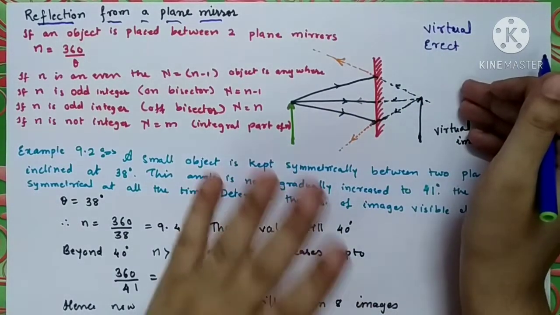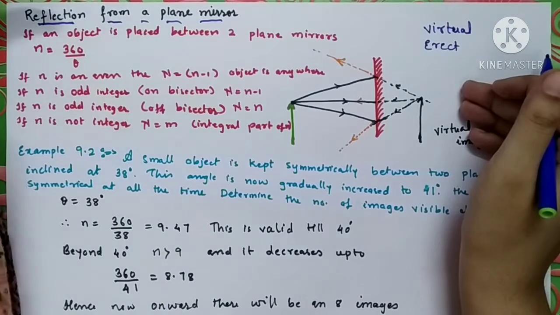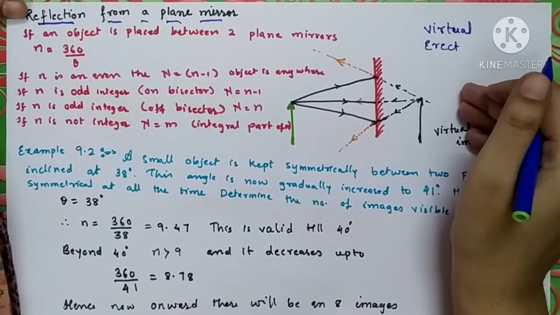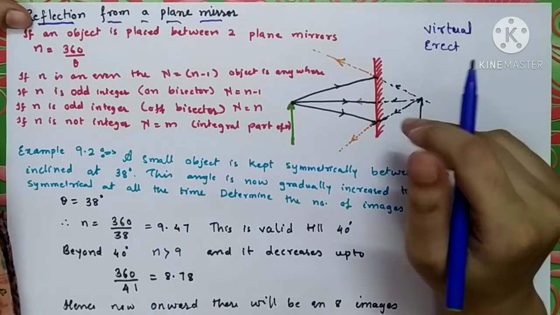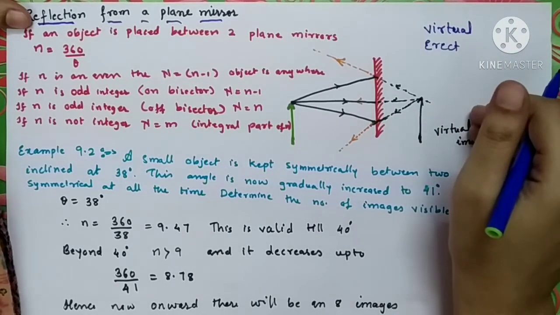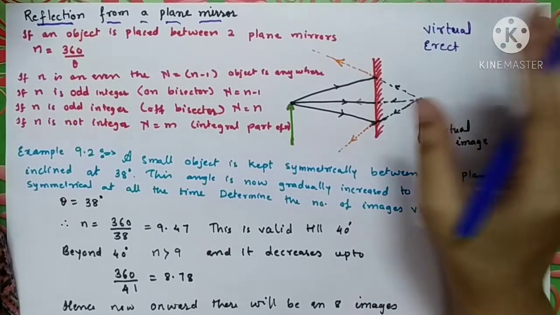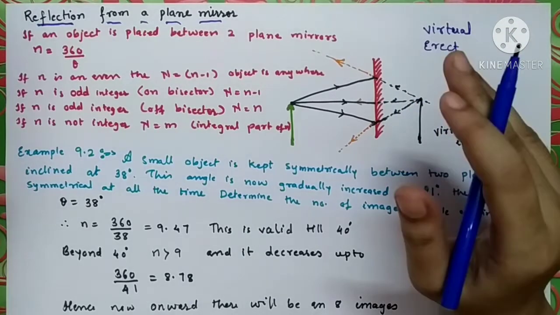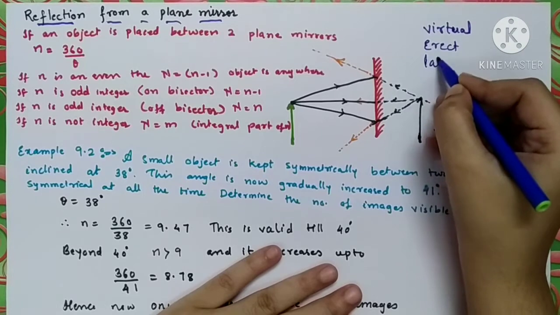The image formed by the plane mirror is erect, or you can say it is exactly upright. It is not inverted. Second thing, the only thing I can observe when I look into a mirror is that my left hand becomes the right hand and my right hand becomes the left hand, and there is no other defect in that. So left and right are inverted. This is called lateral inversion.